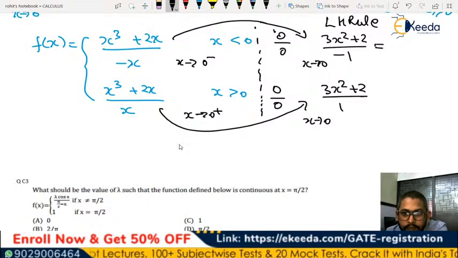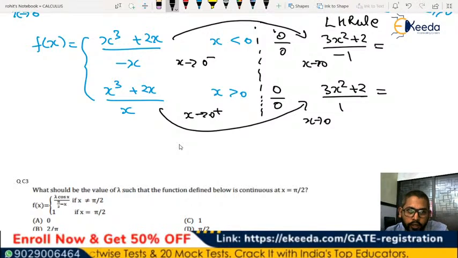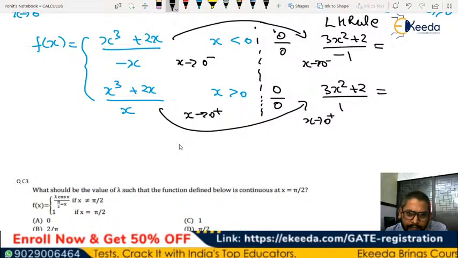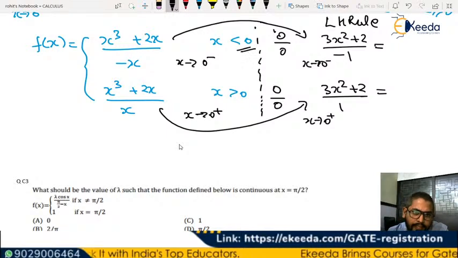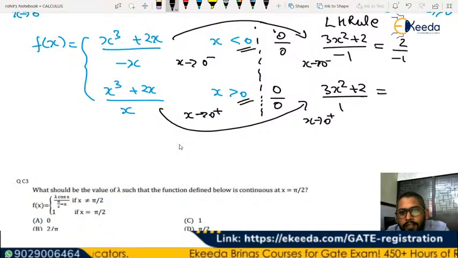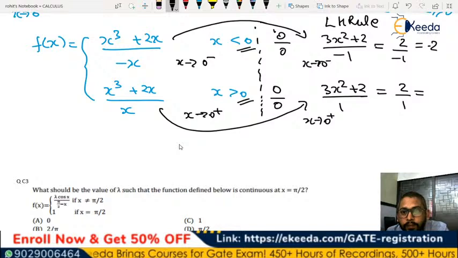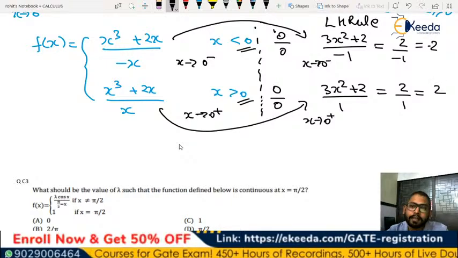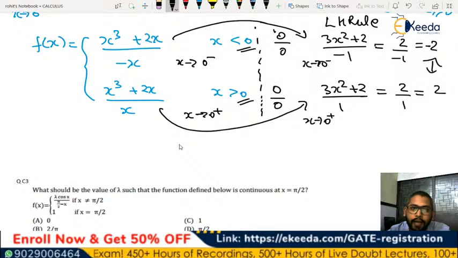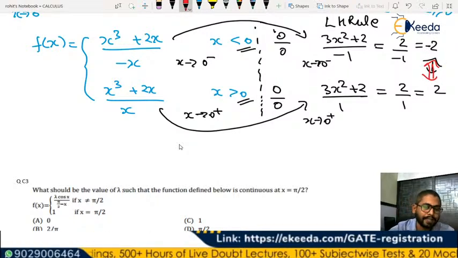Now you can see that when x tends to 0, the left half part is 0 minus, and this is 0 plus. It is understood because we are taking the condition x less than 0 and x greater than 0, right? So in this case, it is going to be 2 by minus 1, which is minus 2, and this is going to be 2 by 1, which is 2. So you can clearly see that these two values are not the same. These two values were supposed to be the same so that the limit would exist.